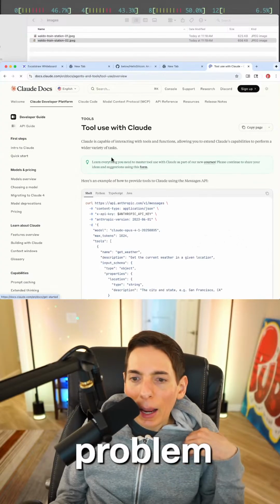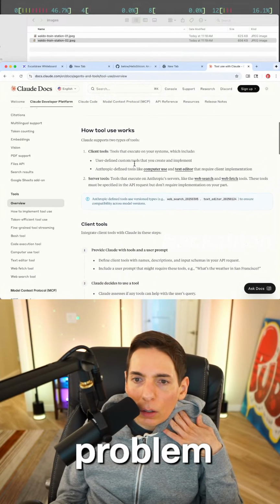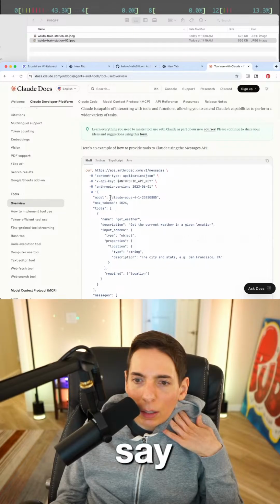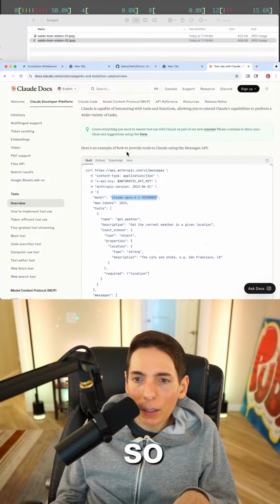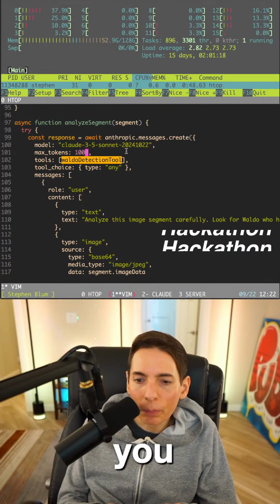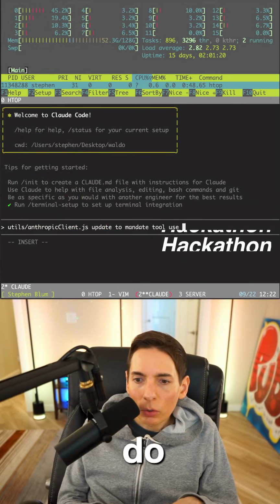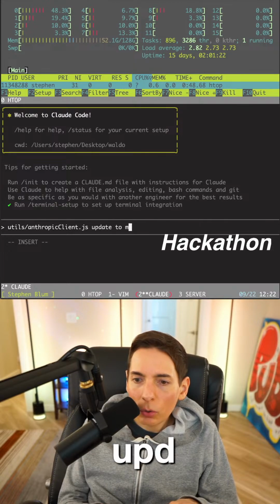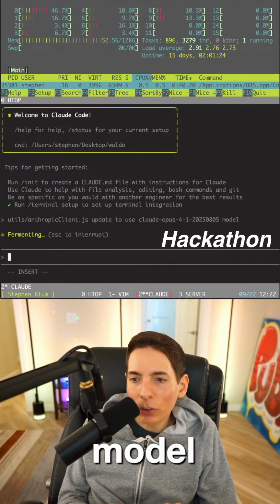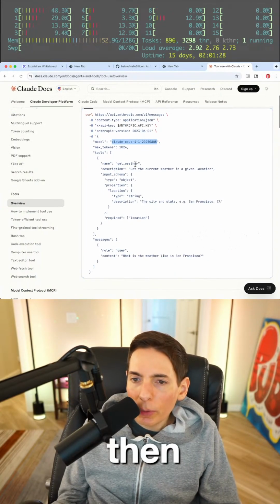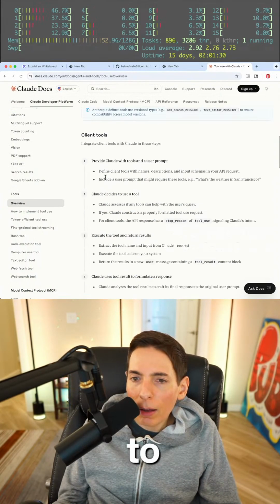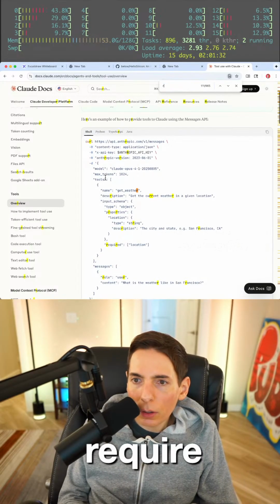Tool use with Claude. And here we go. Okay. We want to use this model here. So we'll update it to use this model. That's the first thing we'll do. Update to use model. All right. That's the first thing. Okay. And then what else do we need to have changed? We need to have it require tool use.